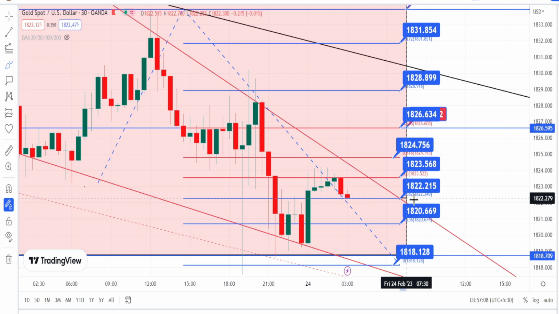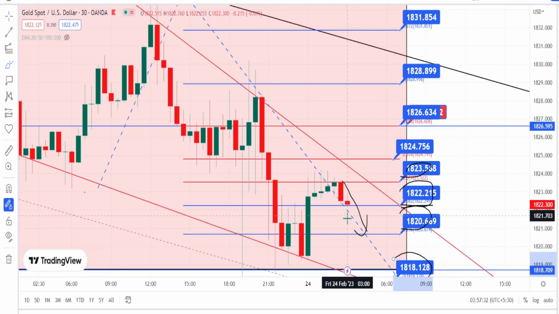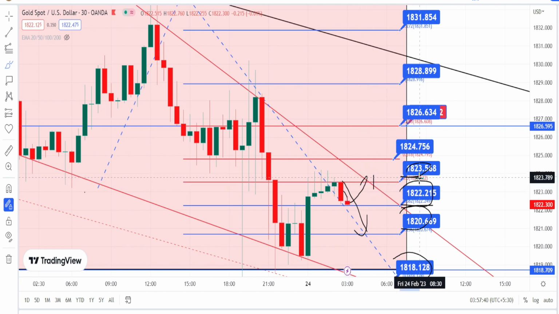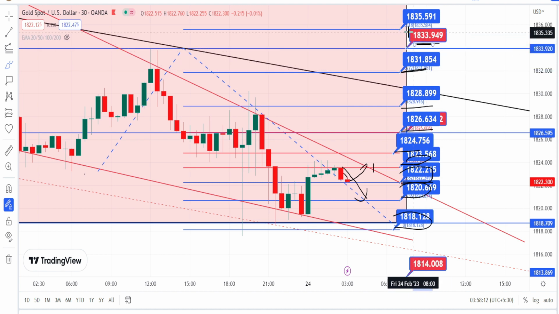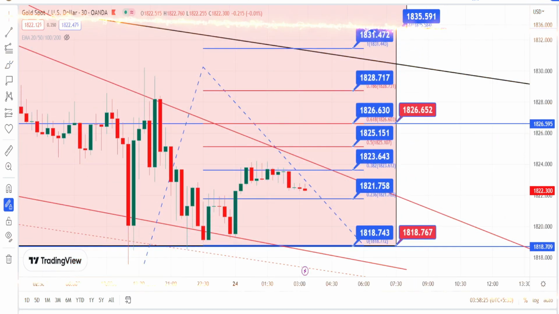So currently the price action is dead with the support level of 1822. Once the price action breaks the support level of 1822, next level of support is going to be around 1820 and 1818. And if the price action bounces back from the support level of 1822 on the bullish side retracement, the immediate resistance is going to be around 1823, 1824, 1826, 1828, 1831, 1833 and 1835. Please refer to the higher time frame resistance levels for the bullish side targets. Let us mark the support and resistance levels for 15 minutes time frame.